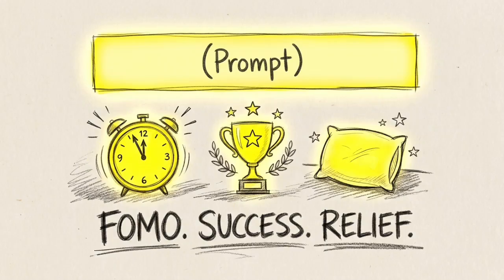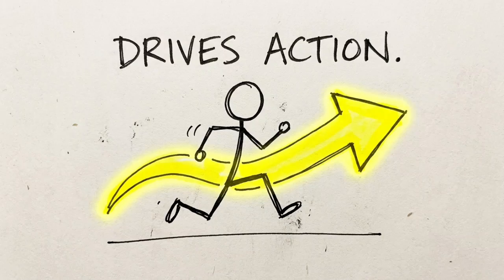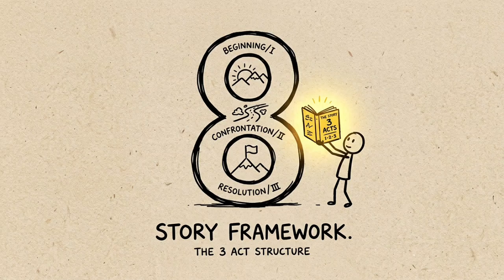Prompt number 7, the emotional trigger. Add emotional triggers to the script: fear of missing out, desire for success, and relief from pain. Use specific phrases that trigger these emotions. This drives action.